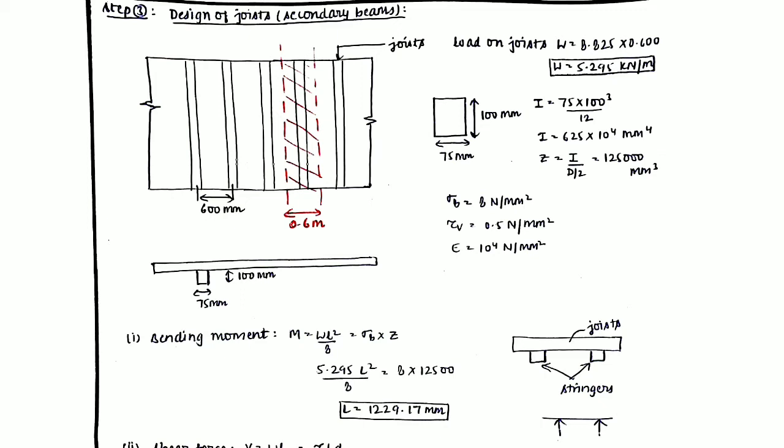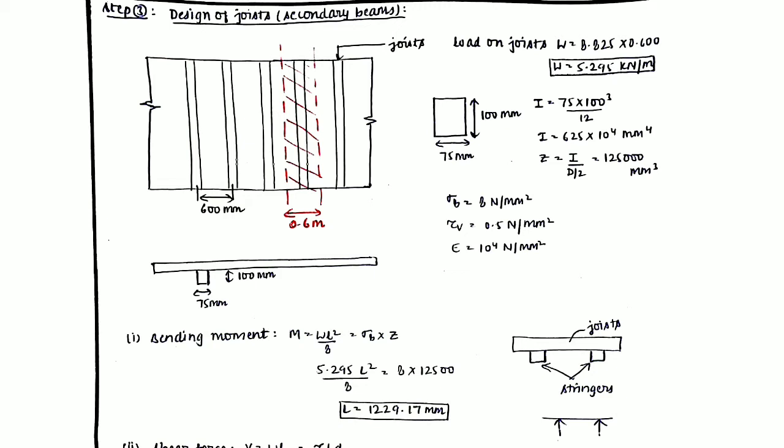Now we have to calculate what will be the load that will be borne by one joist. The complete sheathing was bearing the weight of 8.825 kilonewton per meter. But what will be the load borne by one joist? It will bear half of the load from this side and half of the load from this side. So by multiplying the load with 0.3 meter on this side and 0.3 meter on that side, we will obtain the load on the joist. It will be calculated as 8.825 multiplied by 0.6, so it is coming out to be 5.295 kilonewton per meter.